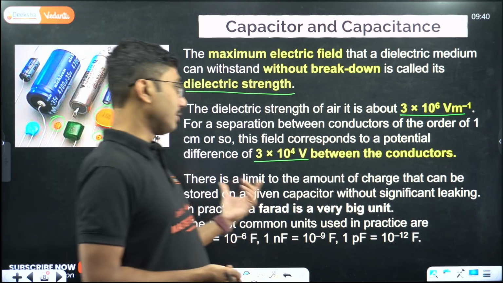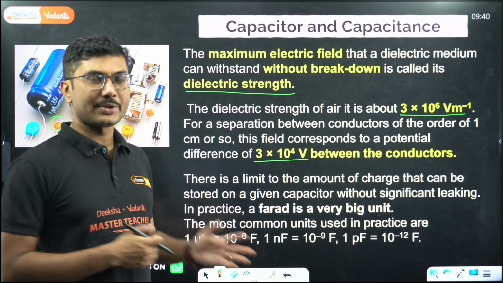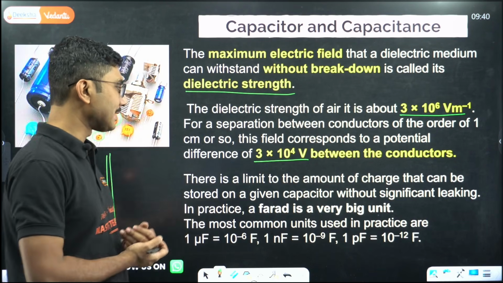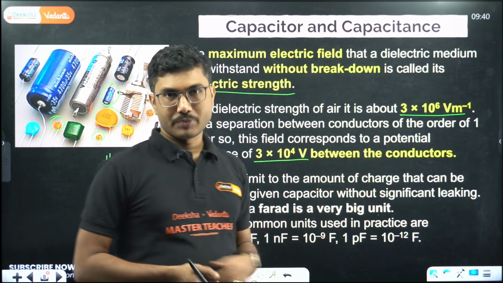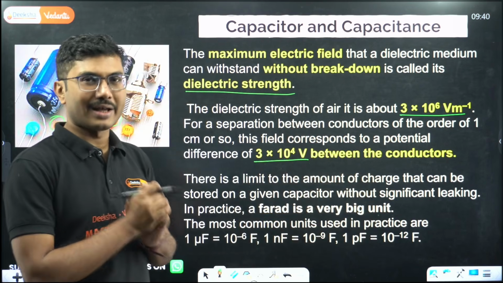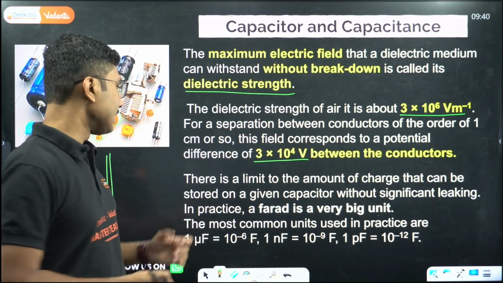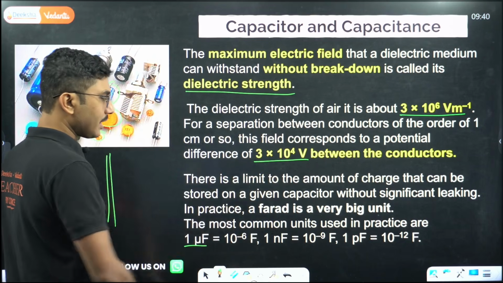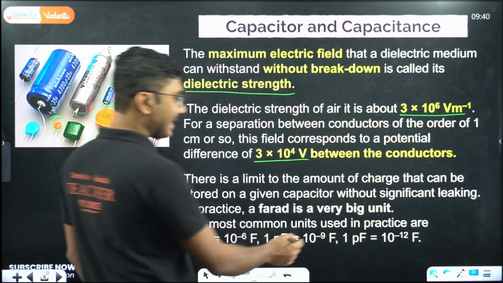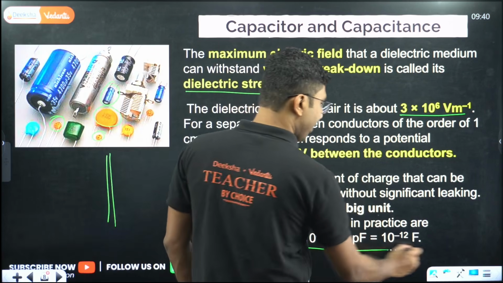So without significant leaking in practice, that means a capacitor cannot store an infinite amount of charge. As I mentioned, a farad is a very big unit. If you are considering 1 farad, that is a huge amount of capacitance. That's why in practicality we use units such as microfarad, which is 10 to the power of minus 6, nanofarad, 10 to the power of minus 9, even picofarad, 10 to the power of minus 12.